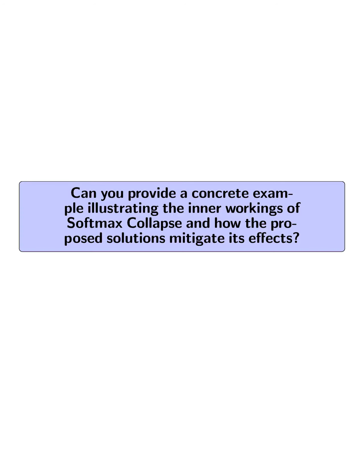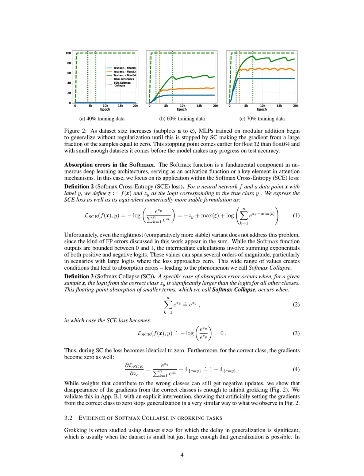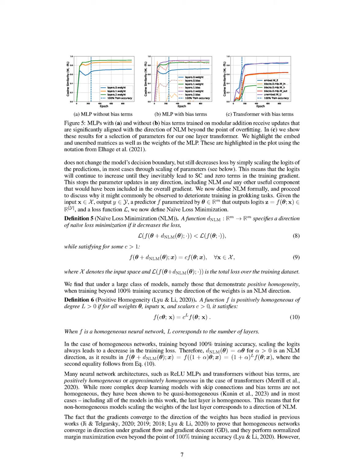Can you provide a concrete example illustrating the inner workings of softmax collapse and how the proposed solutions mitigate its effects? Softmax collapse (SC) occurs when the logit for the correct class in a neural network becomes significantly larger than the logits for all other classes, leading to zero gradients for the correct class and halting learning. For instance, in a scenario where a model achieves 100% training accuracy, the gradients may align with a direction that scales the logits, resulting in SC and preventing grokking.